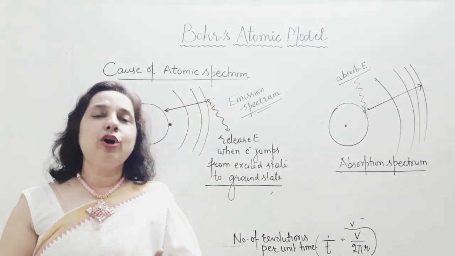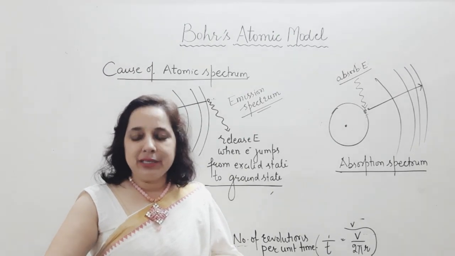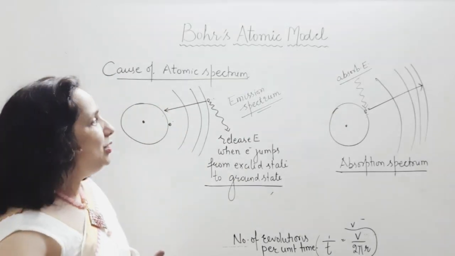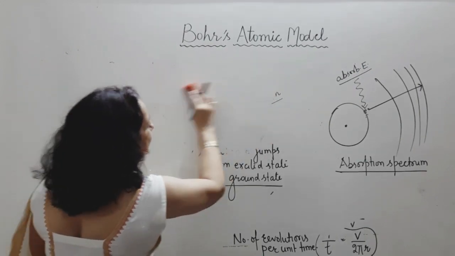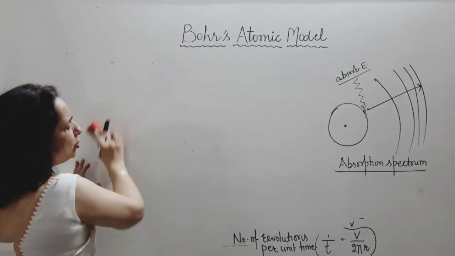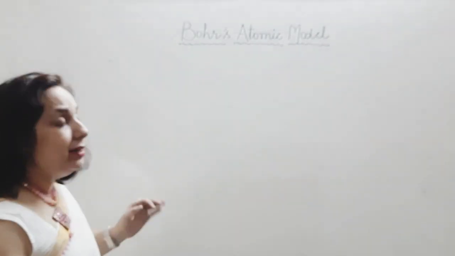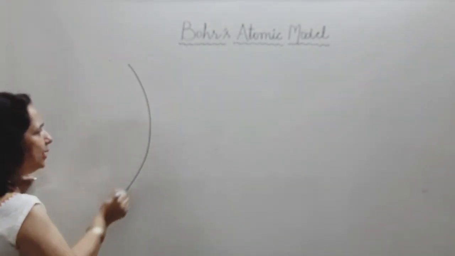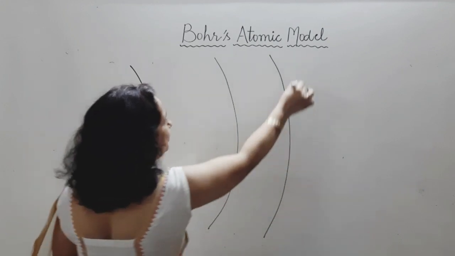But later on, as we move further with some other theories, we have rejected this model and there are some limitations. We now have some limitations of this model of Bohr. Before we move on to the limitations of Bohr's model, let's sum up the model. If you want to learn this model, you must have a single diagram and you must remember the model in one single diagram.